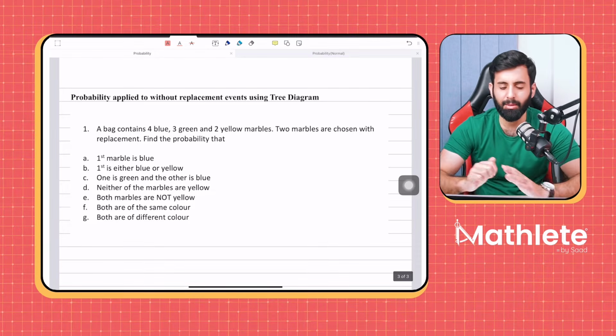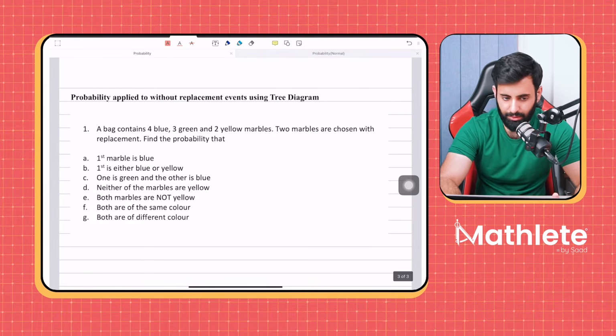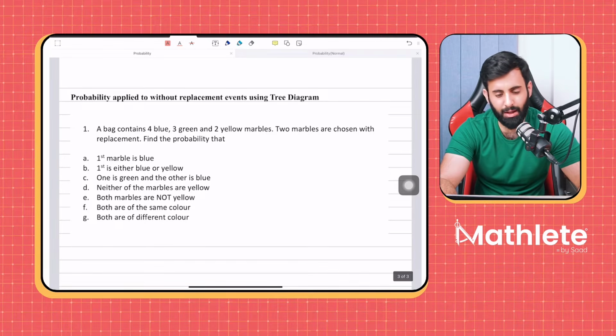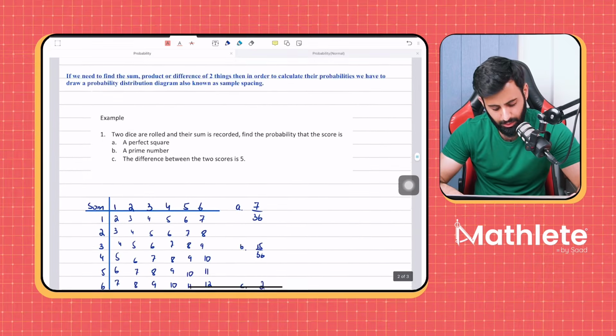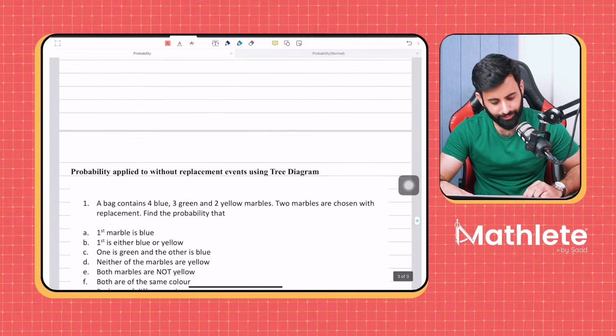Any diagram that helps you see all the possibilities is a possibility diagram. What's the difference? There's no difference. It depends on the kind of event that you're dealing with. In this case, the one that makes the most sense is a tree diagram. Whenever you have to take the sum or the difference or do any arithmetic operation, we prefer something like this.